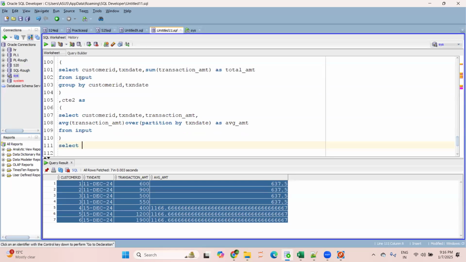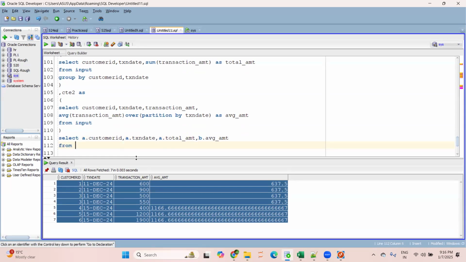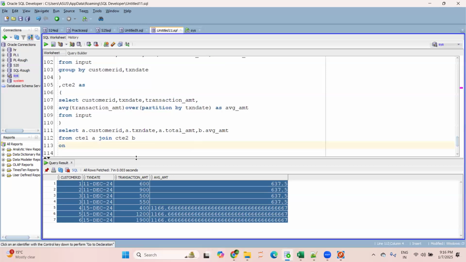Now I will derive A dot customer ID, comma A dot transaction date, comma A dot total amount, whatever columns you want, you can filter them out, and B dot average amount from CTE1 A join CTE2 B.